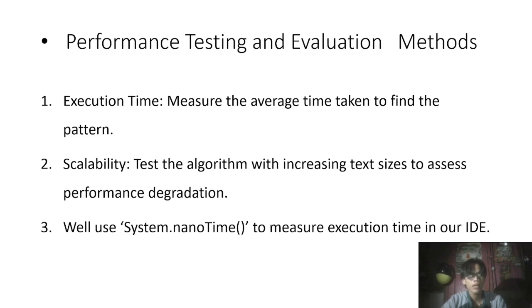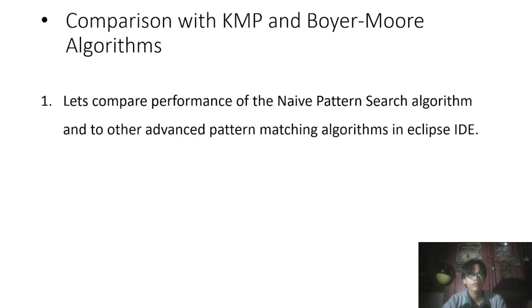Lastly, we will use System.nanoTime to measure its execution time in our IDE. And the third is a comparison with the KMP and Boyer-Moore algorithms.